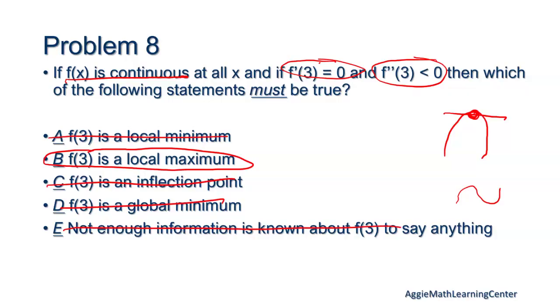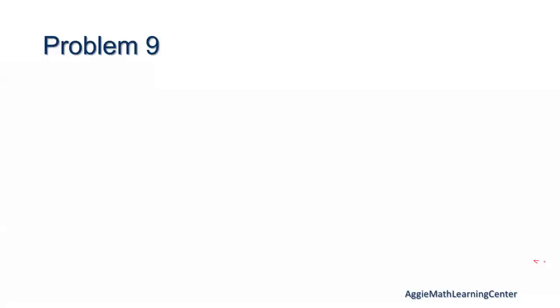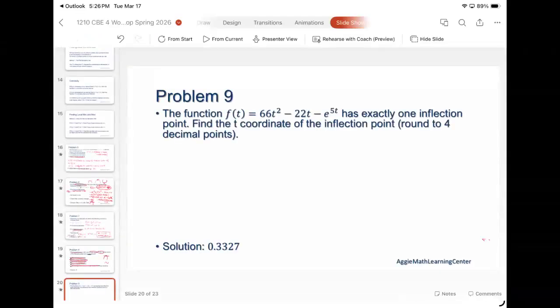Questions on this one? Where's the question? That's a good question. What the heck? What did I just do? There we go.